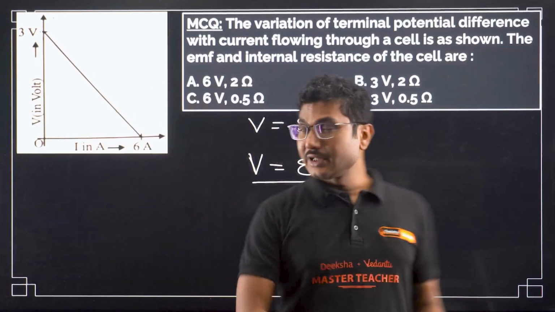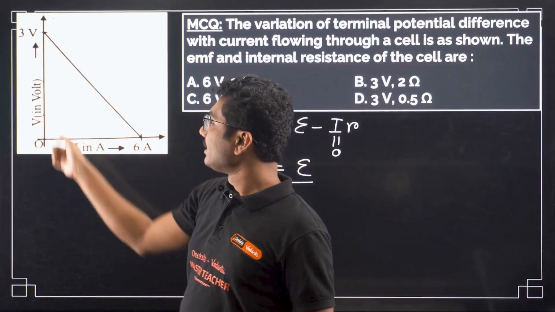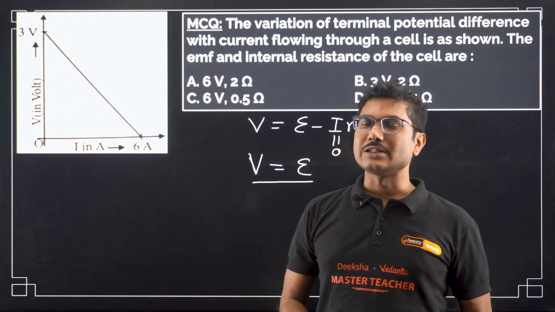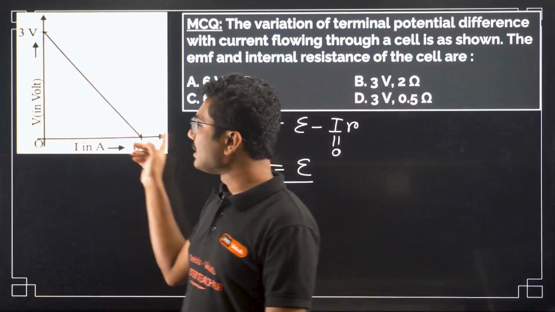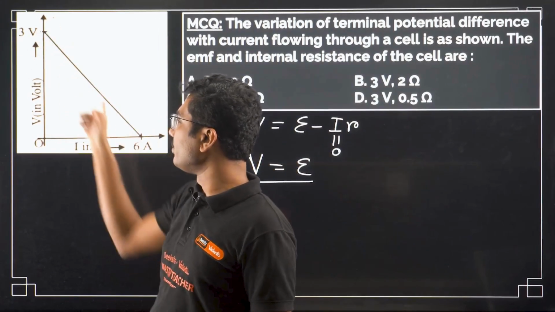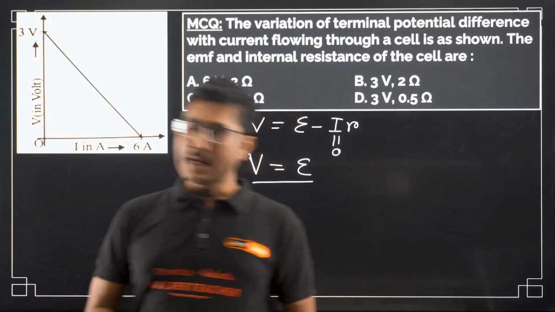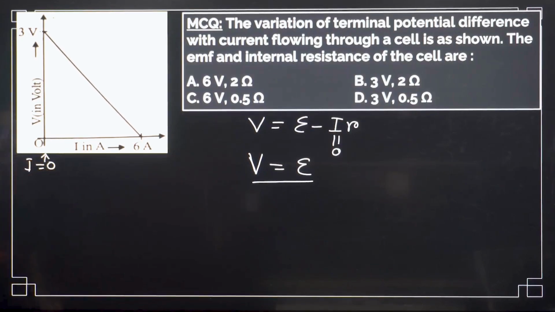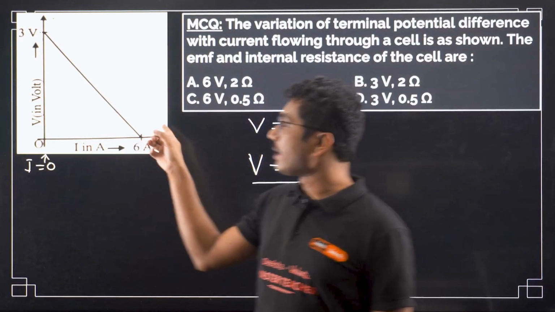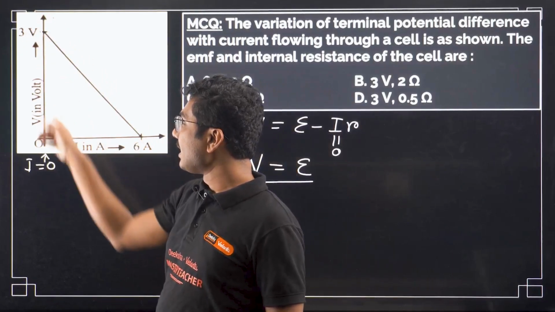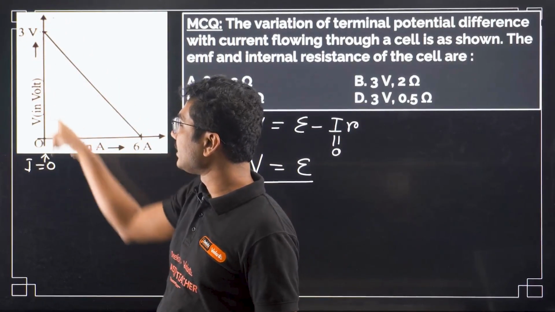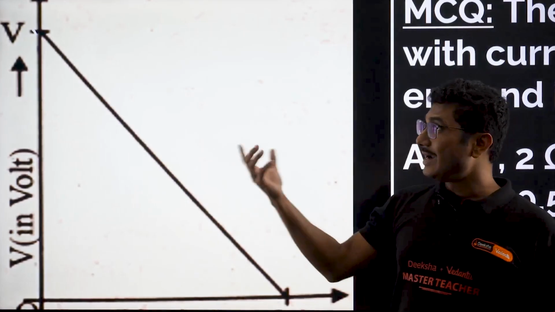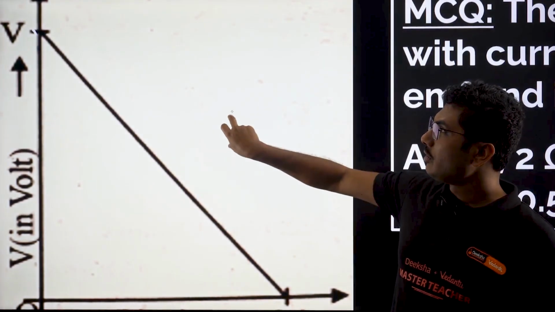If you see this graph carefully, what is this axis? This is the y-axis. The equation of the y-axis is x equals 0. So the equation of the voltage axis is current equals 0. Whenever the graph intersects the y-axis, at that point the current is 0.